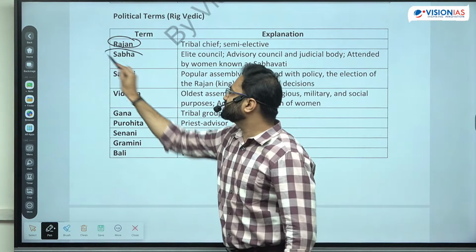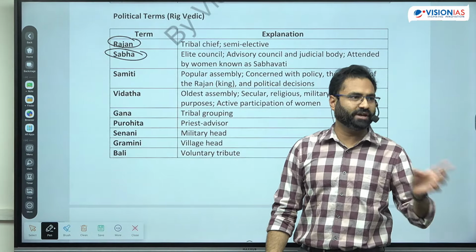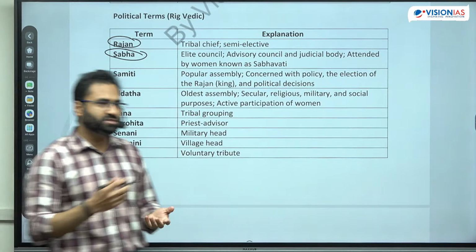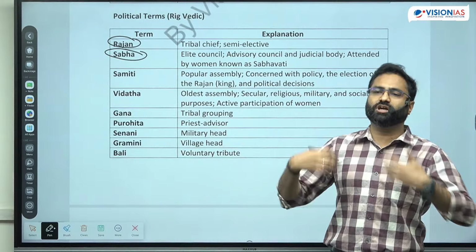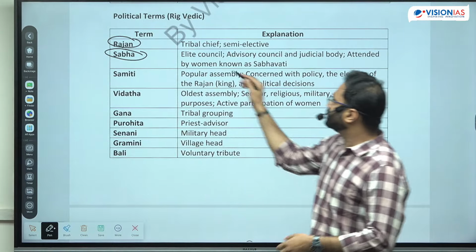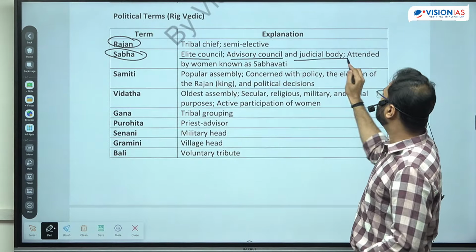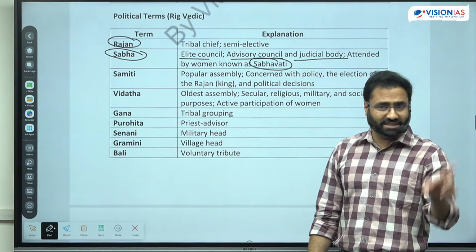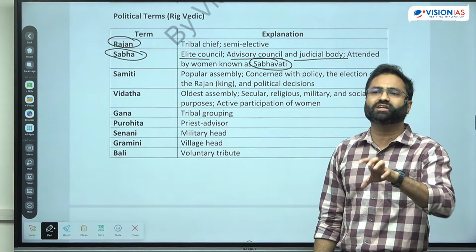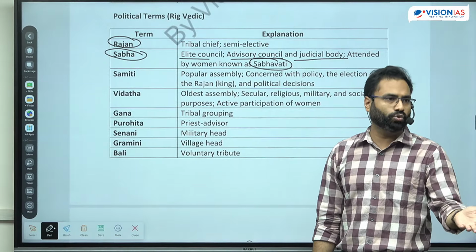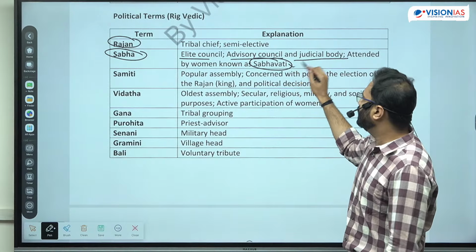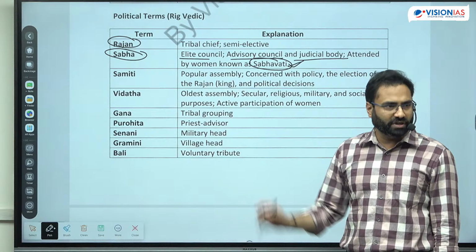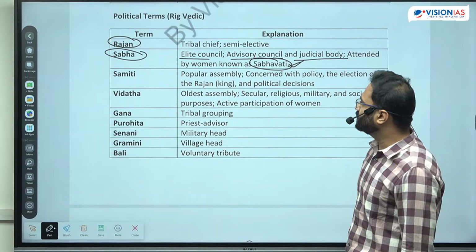Then there was Sabha. Sabha used to be the elite council. And what was the purpose of this particular council? The purpose was to perform certain types of political and judicial functions. So it was an advisory council and a judiciary council, and there were women also who were taking participation. But since it is an elite council, you can assume that a lesser number of women were allowed to take participation in this particular council.